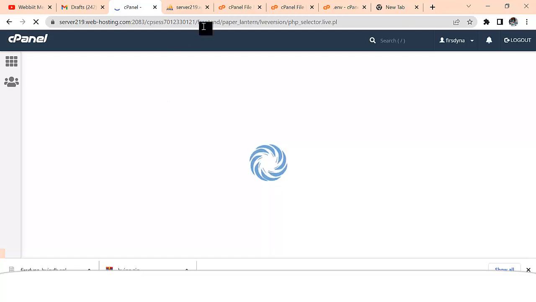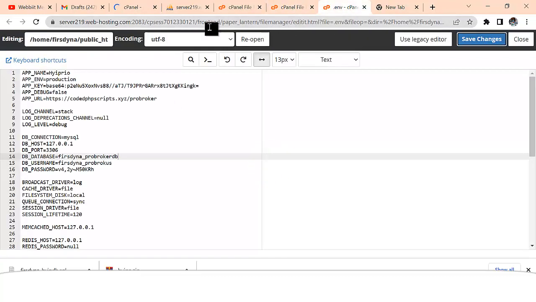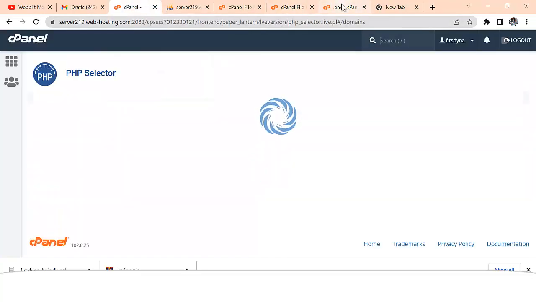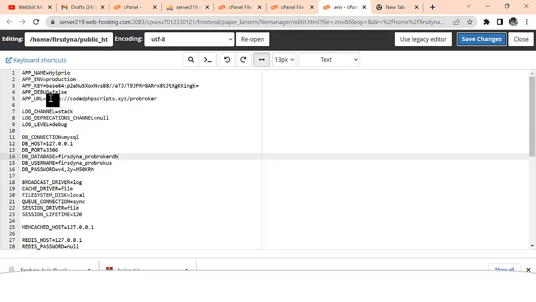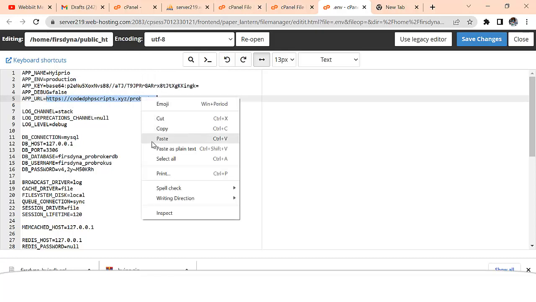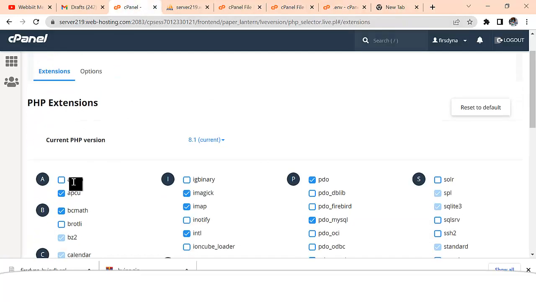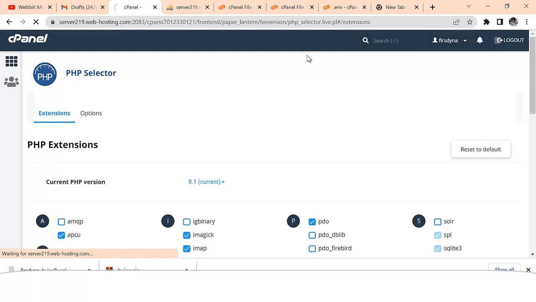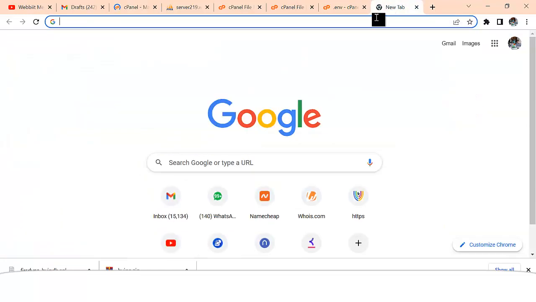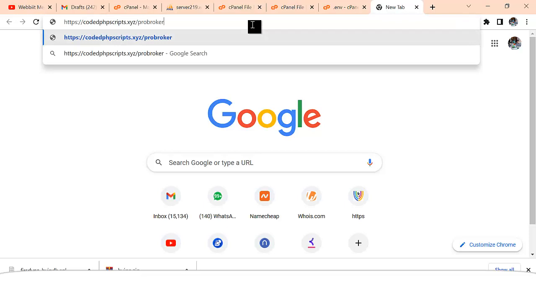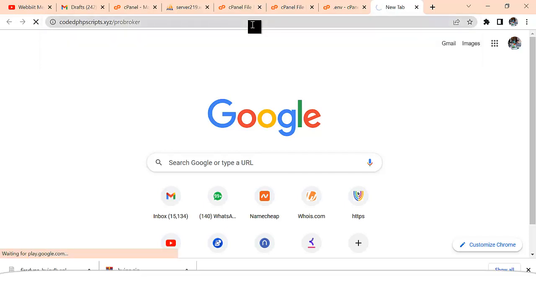So while waiting for that to load for us, let us try to even access our website, right? Let's access our website. So this is the link straight to our website. So let's copy that. So look at my PHP version. You see 8.1. Can you see that? Make sure your PHP is up to 8.1 so that you can actually get this perfectly done, right? So let us test what we have been doing and see if it works. So this is the link to my website. So I'm just going to press enter and see if that is going to load up.